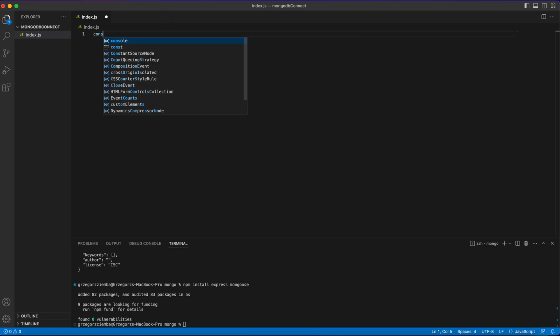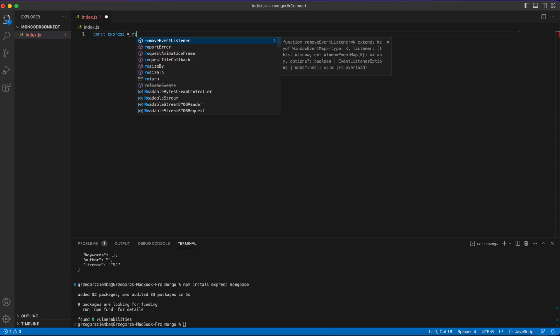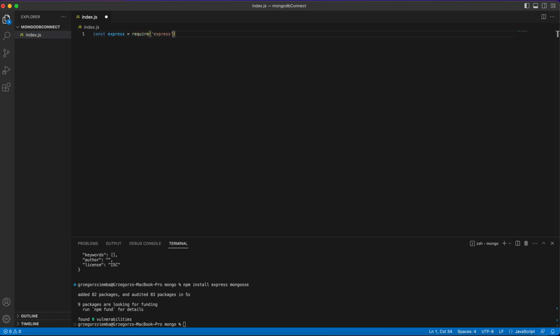When everything is installed, we just need to create our index.js where we'll start and work. First of all, we need to get our Express. The next thing, we'll just go to our Mongoose. These are our imports that we'll need to use later on. And with that, we should start having fun with our Express application.